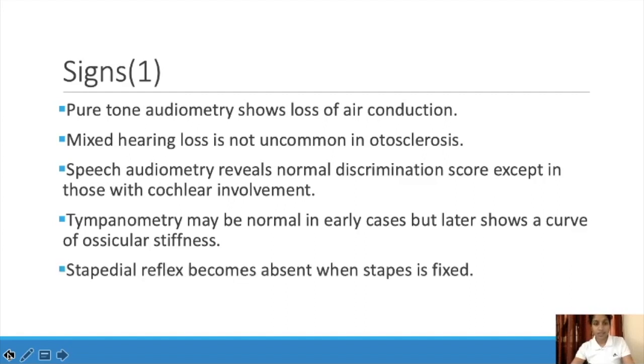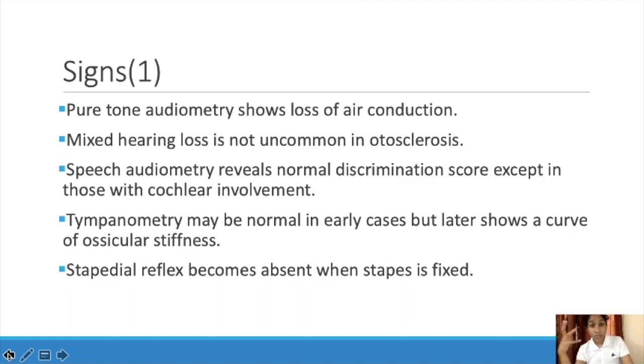So it's like a graph. A normal curve can be seen in the earlier stage, but afterwards, if ossicular stiffness is there, then it will change. Then stapedial reflex becomes absent when stapes is fixed. Stapedial reflex is a reflex of the stapedius muscle inside our ear. That is an involuntary muscle, so involuntary movement of the muscle.